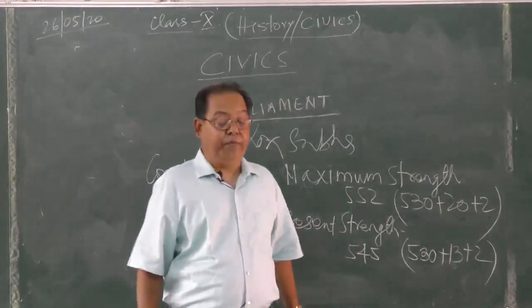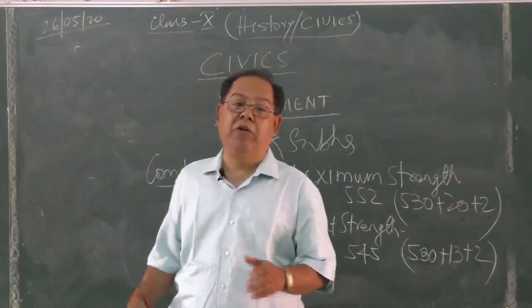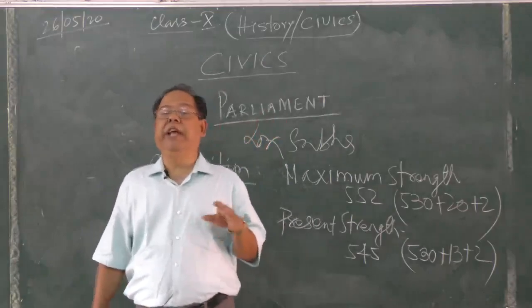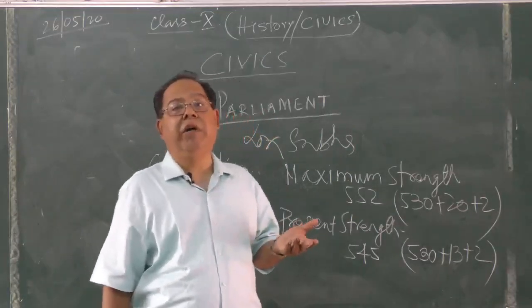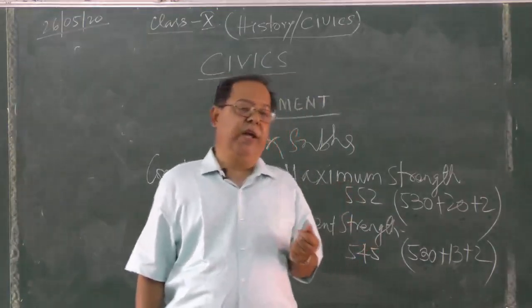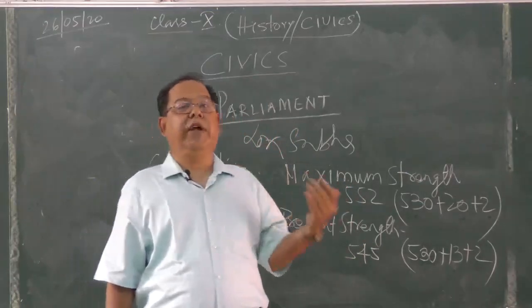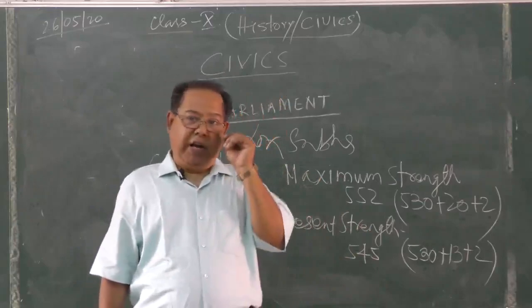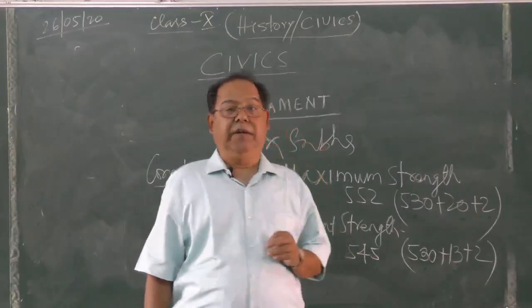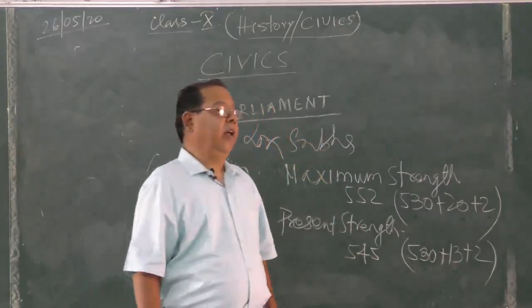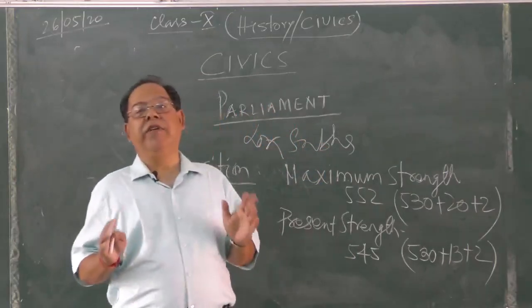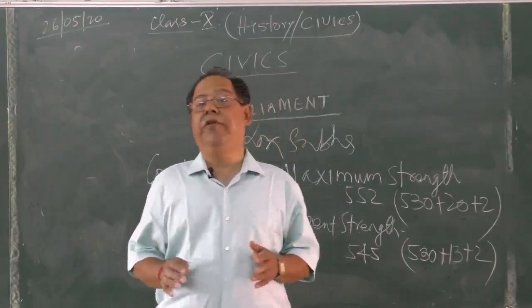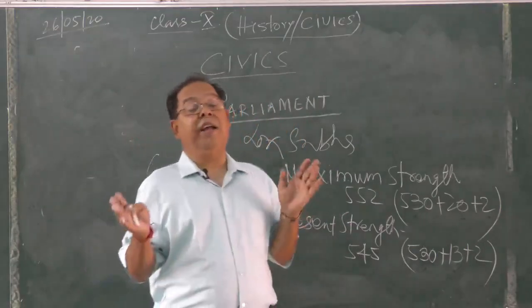Next is regarding the election, as to how the members of the Lok Sabha are elected. You see, there are different procedures for electing the members of Lok Sabha and the members of Rajya Sabha. The procedure for electing the members of Lok Sabha is called universal adult franchise and secret ballot. By the process of universal adult franchise and secret ballot.